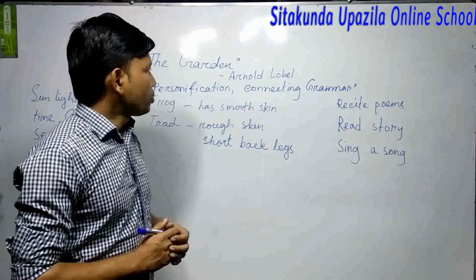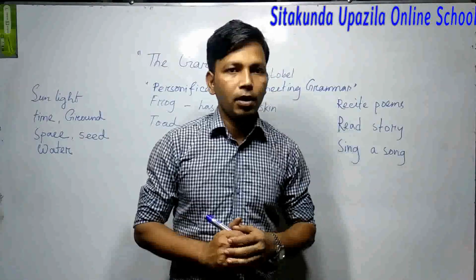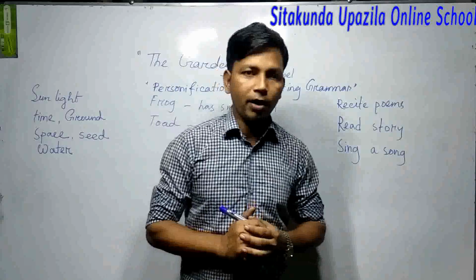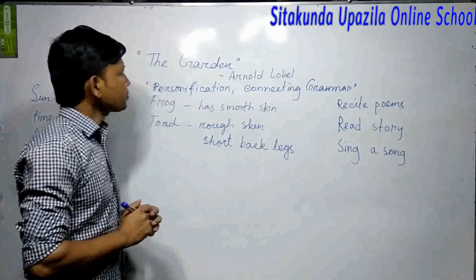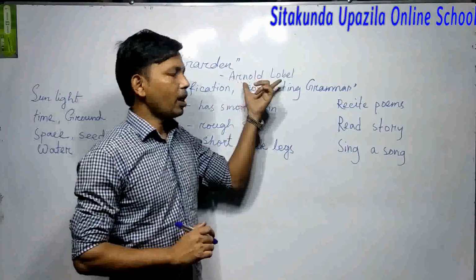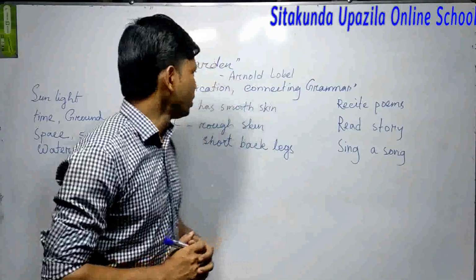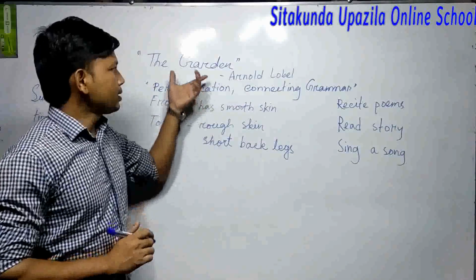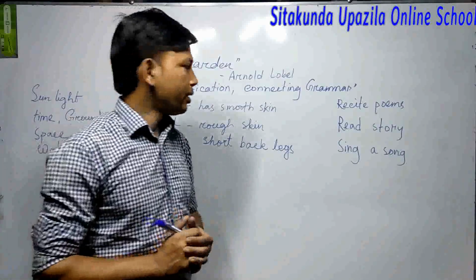So today I will introduce you to two new characters called Frog and Toad. Students, look at the book. Here the title The Garden is written and the name Arnold Lobel is written. Arnold Lobel is the 20th century American writer, and he has written this story for children.